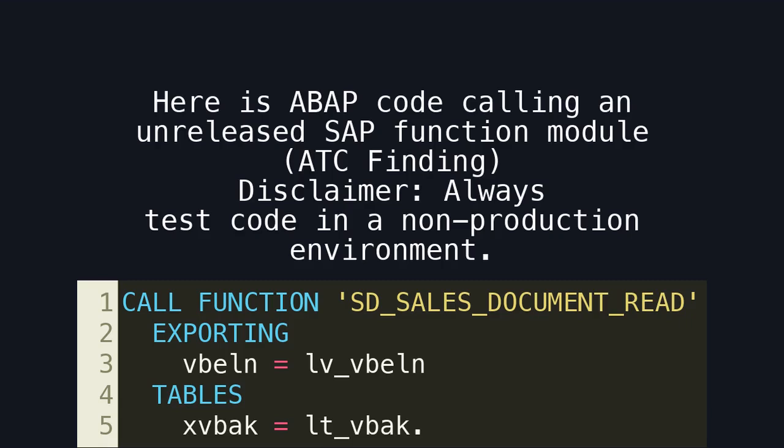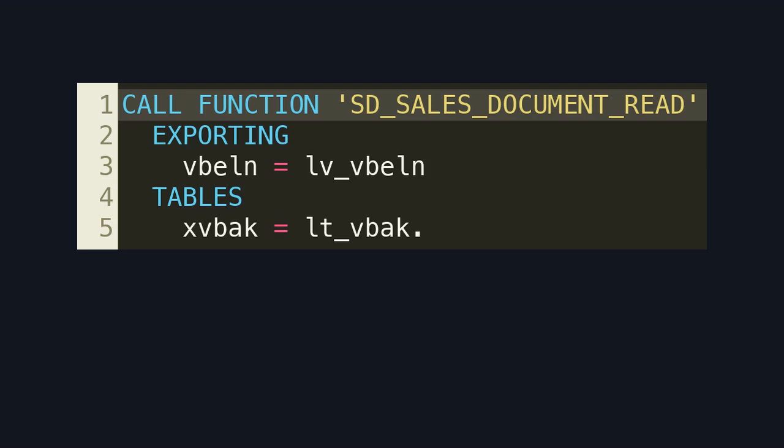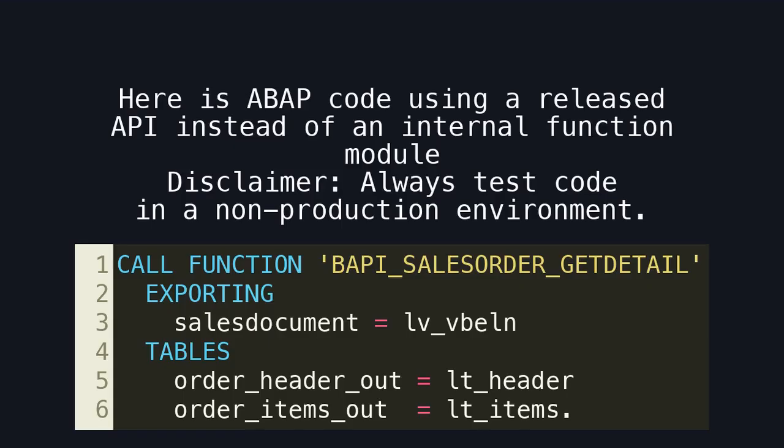Here is ABAP code calling an unreleased SAP function module. ATC finding. Disclaimer: always test code in a non-production environment. Here is the code calling an internal SAP function module. Although it may work today, ATC flags this because the function module is not released for customer use and is not upgrade safe. Here is ABAP code using a released API instead of an internal function module.